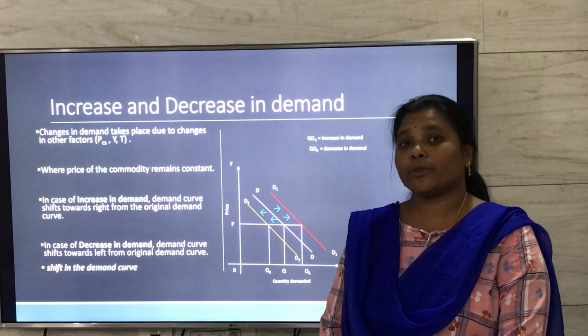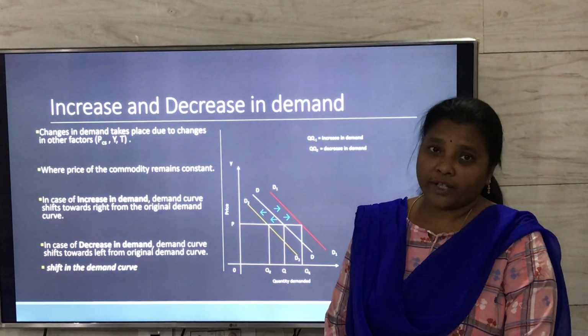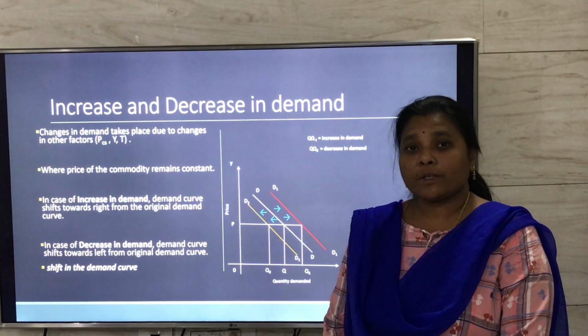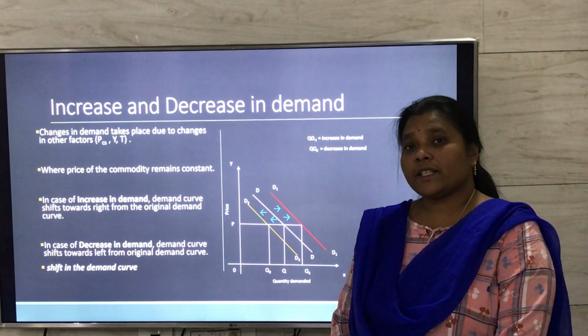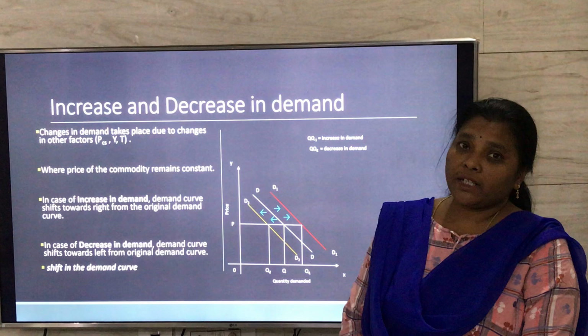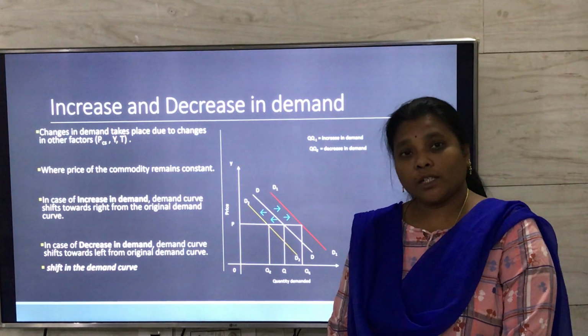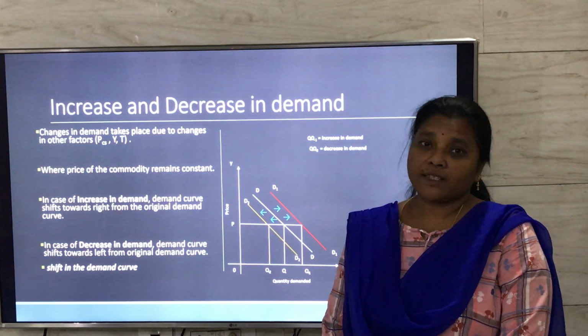So today we have learned two concepts, that is extension and contraction in demand, which takes place because of change in price of the commodity. And in case of increase and decrease in demand, the price of the commodity remains constant. Hope this is clear to you.